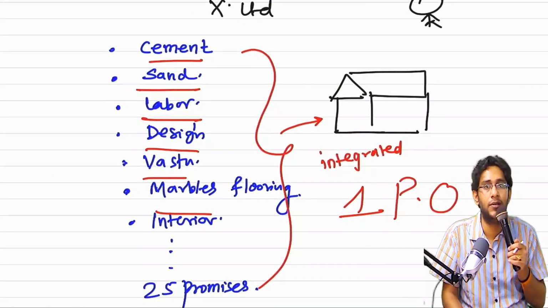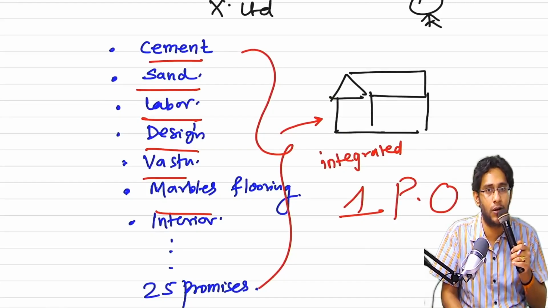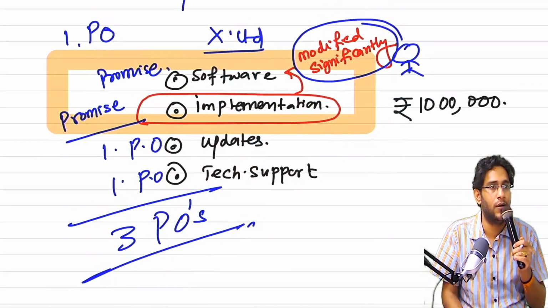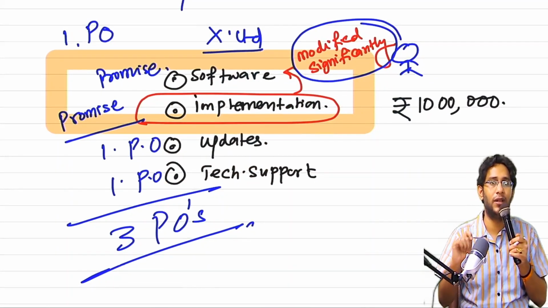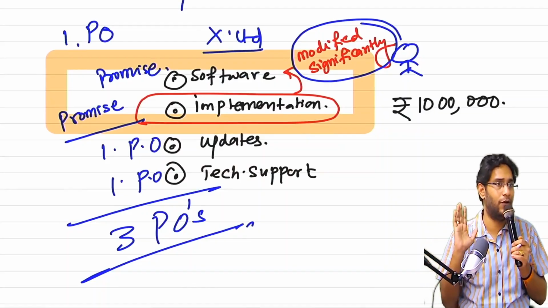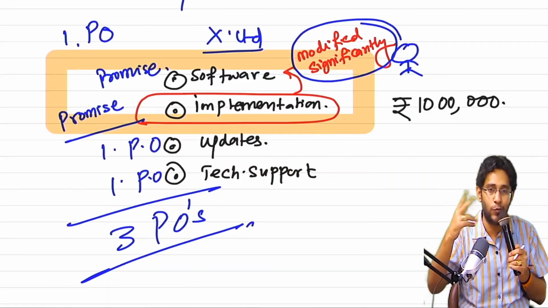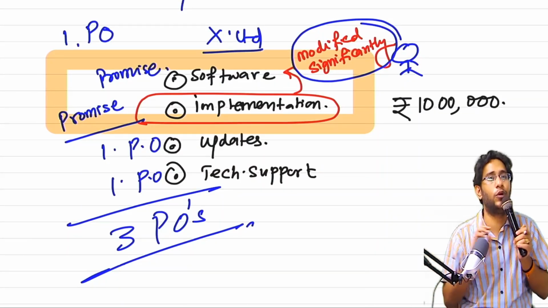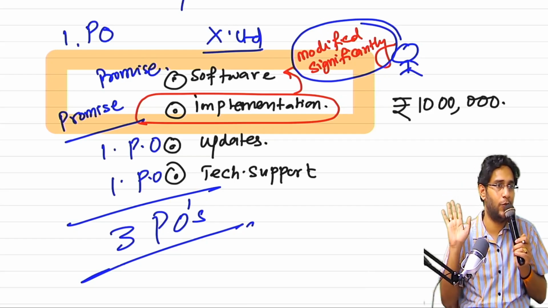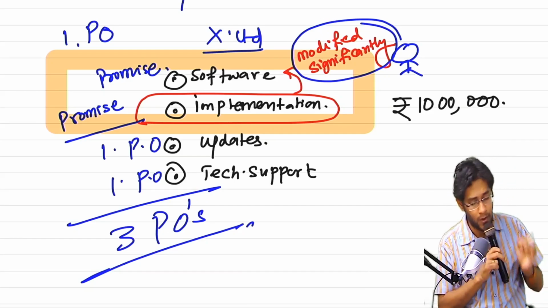What is that? If integration is there, gone. The second one is: if one promise is modifying the other promise to deliver goods and service, then both are put together and treated as a single PO. Clear, sir? Then there is a third one. What is the third one?